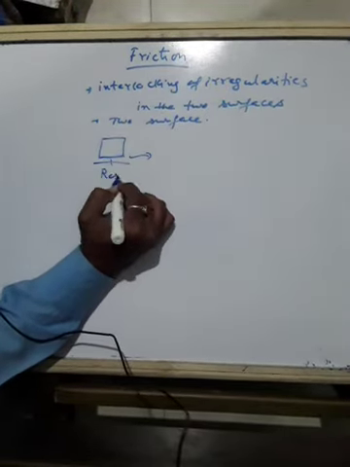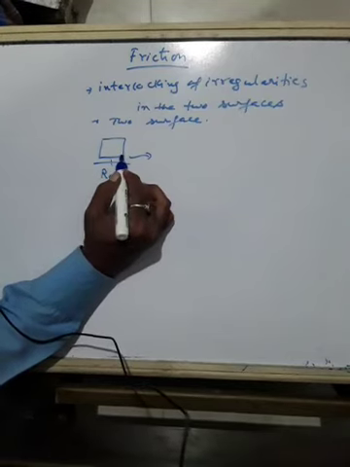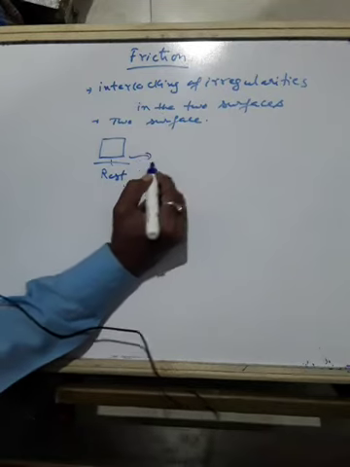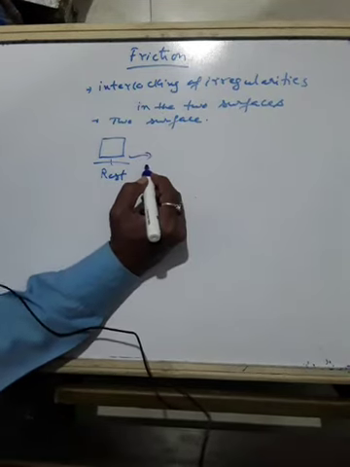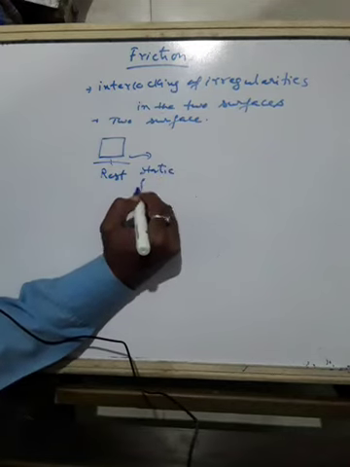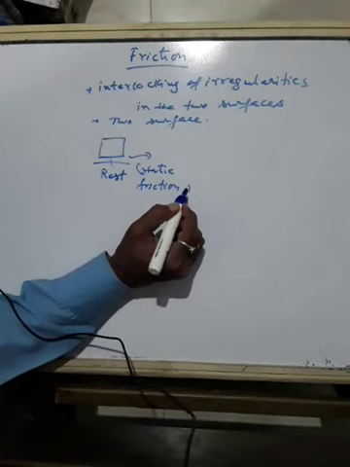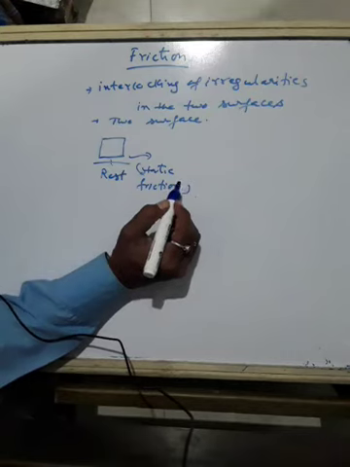When the object starts moving instantaneously from rest, that friction is called static friction because it is at rest. Static is rest. Okay. On the other hand, the force required to keep the object moving with the same speed is a measure of sliding friction.